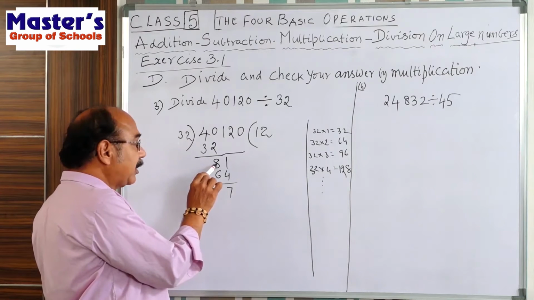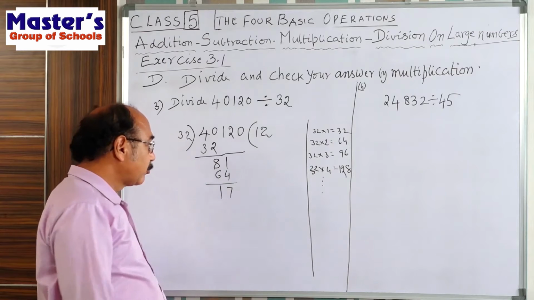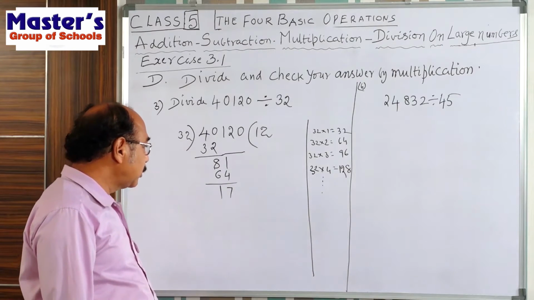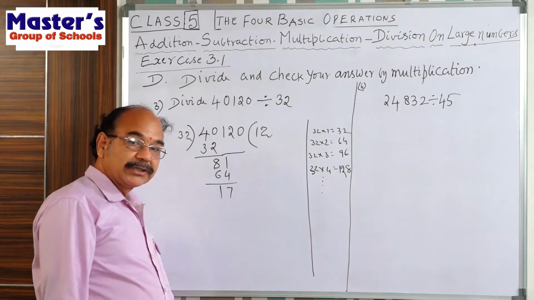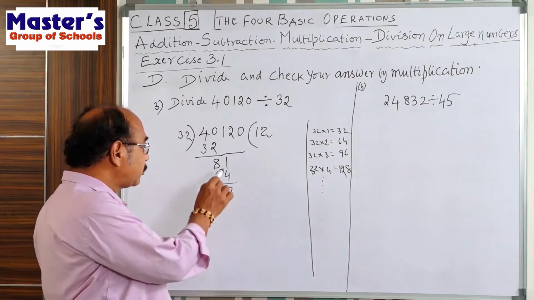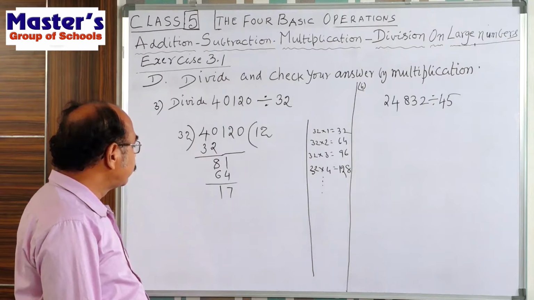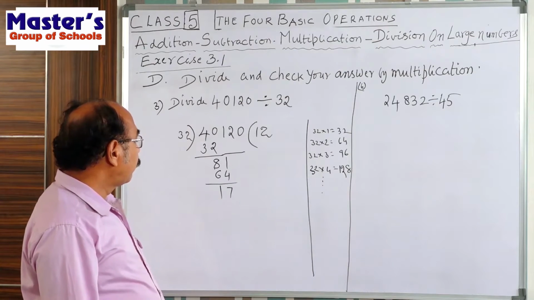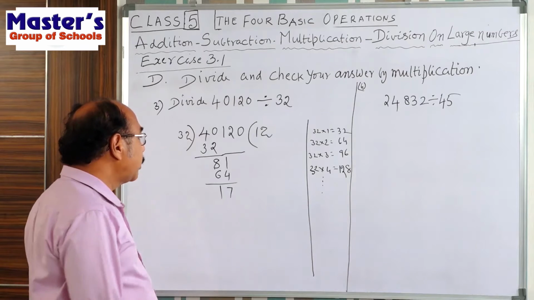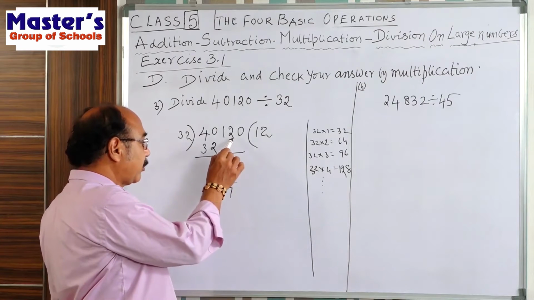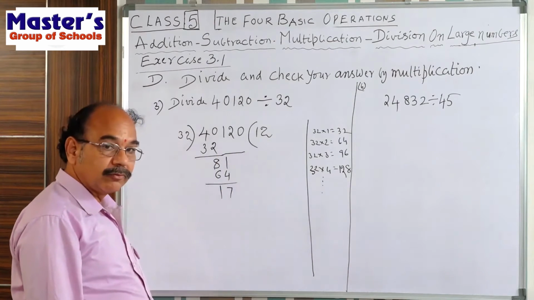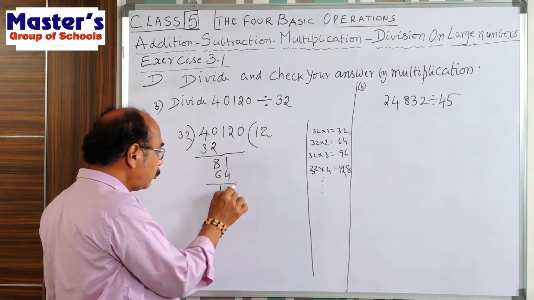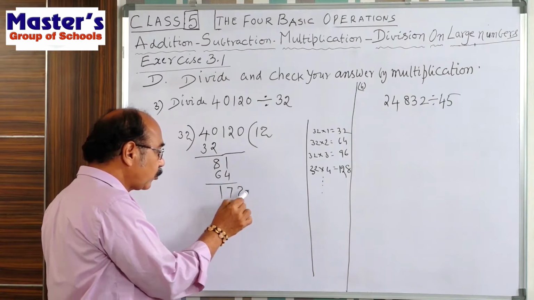That's why here 7 only. 7 minus 6, 1. 81 minus 64 is equal to 17. Now, from the dividend, what do we bring down? 2. Bring down 2.